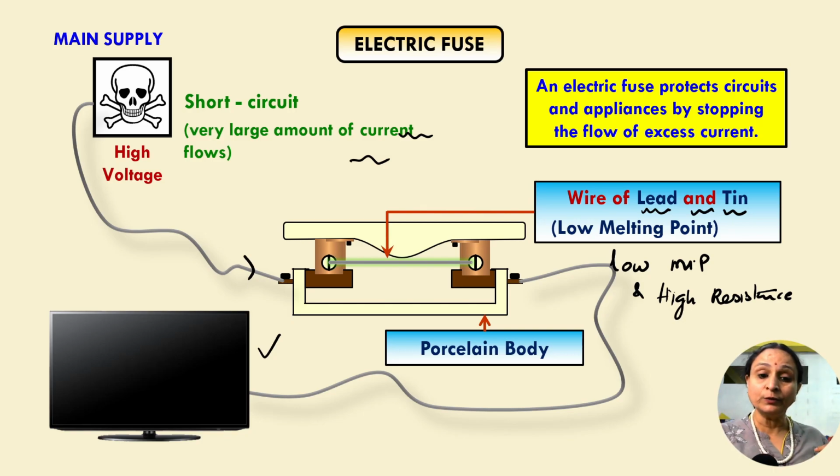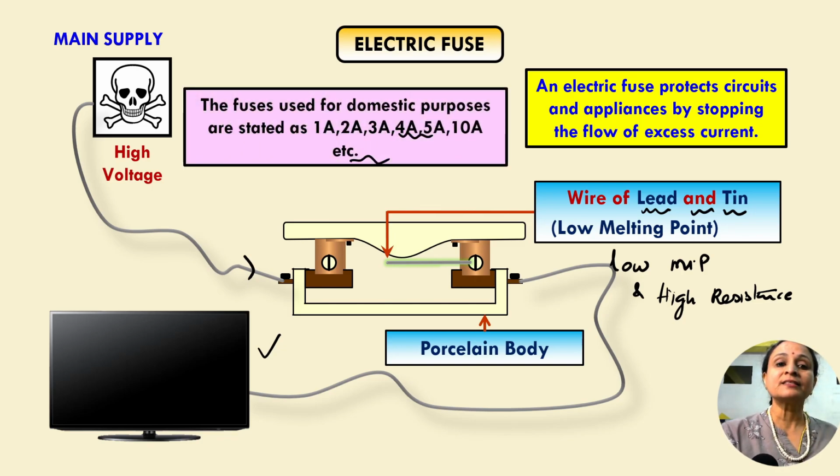So what will we do? We will pass the current through the fuse wire, and the fuse wire, because of the low melting point and high resistance, will get melted and the circuit is broken. And since the circuit is broken, our equipment is protected. Right, this is the use.